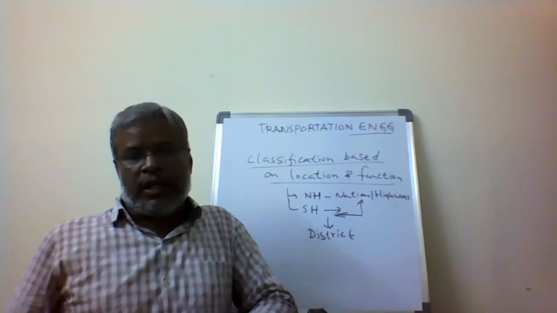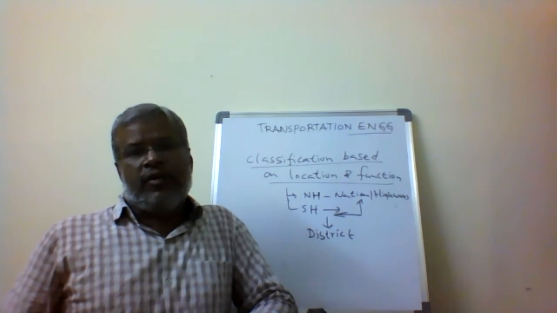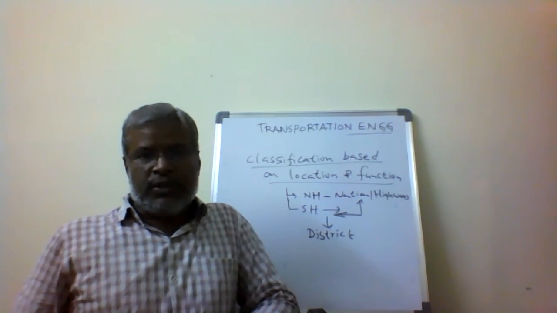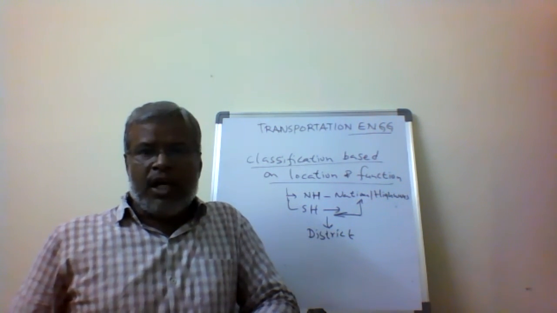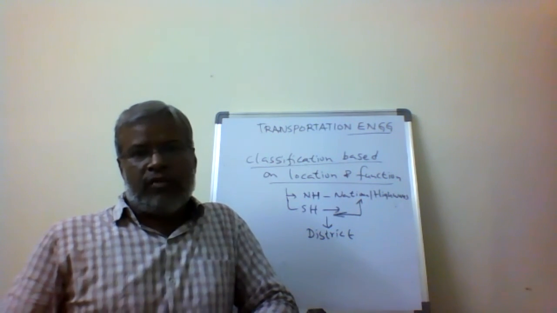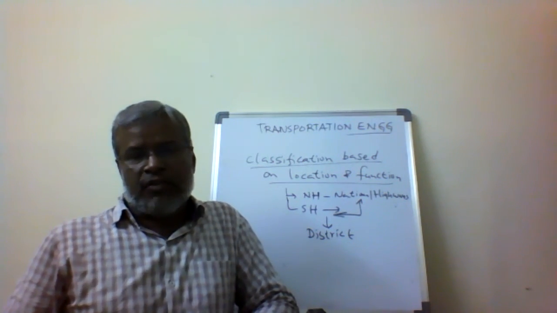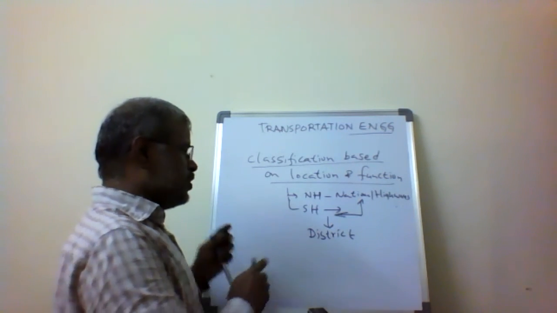The road connects various places, state capitals, as well as the major ports and seaports. That we call state highways. Then, below the national highways, we have the major district roads.